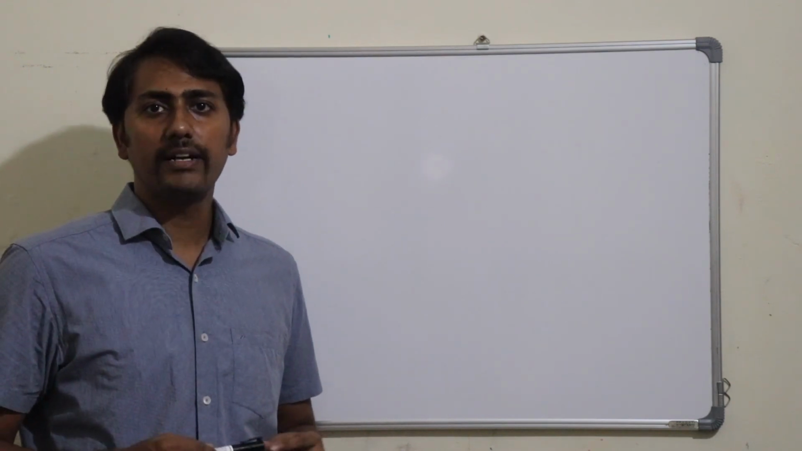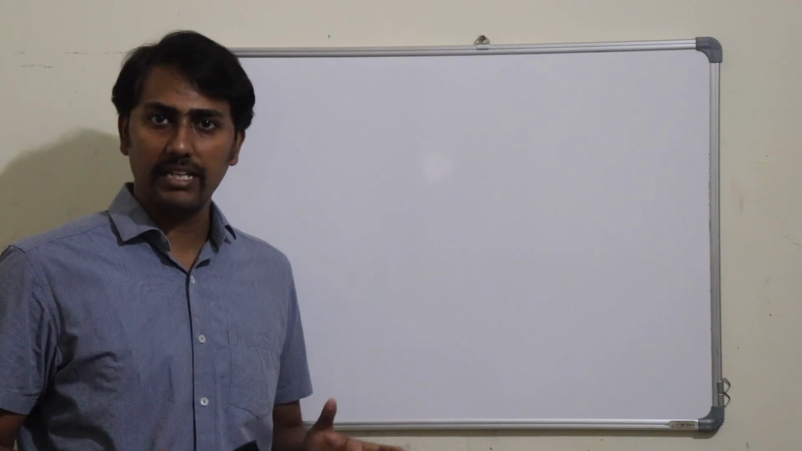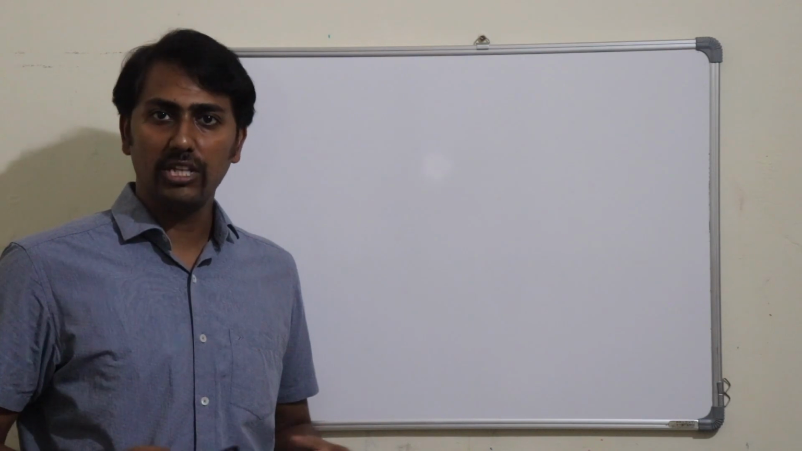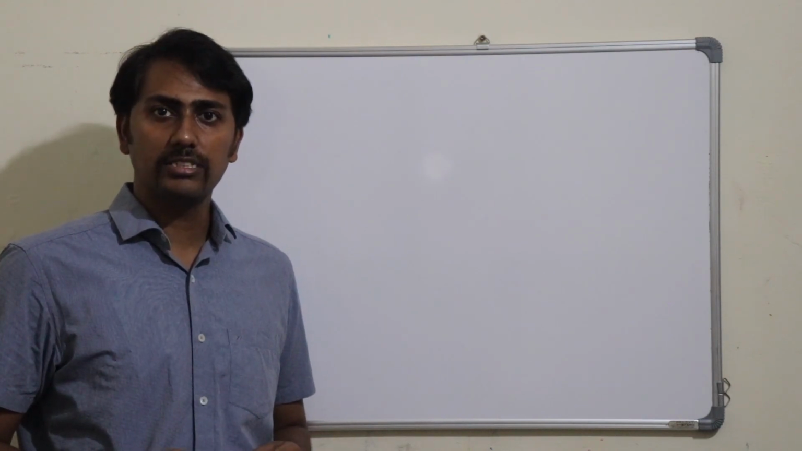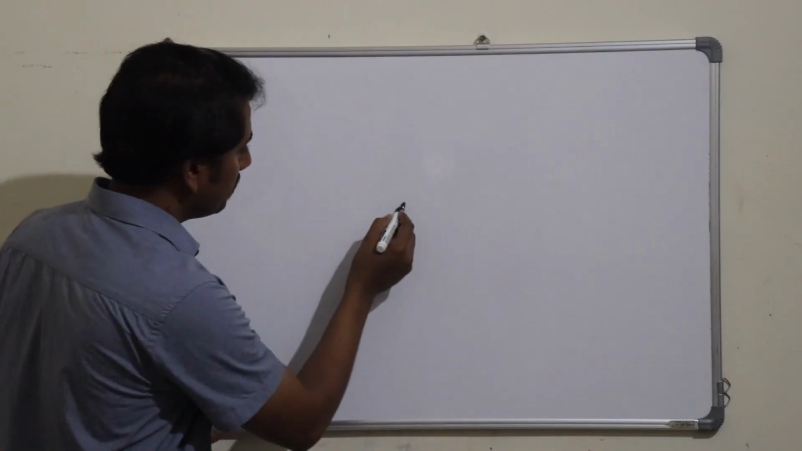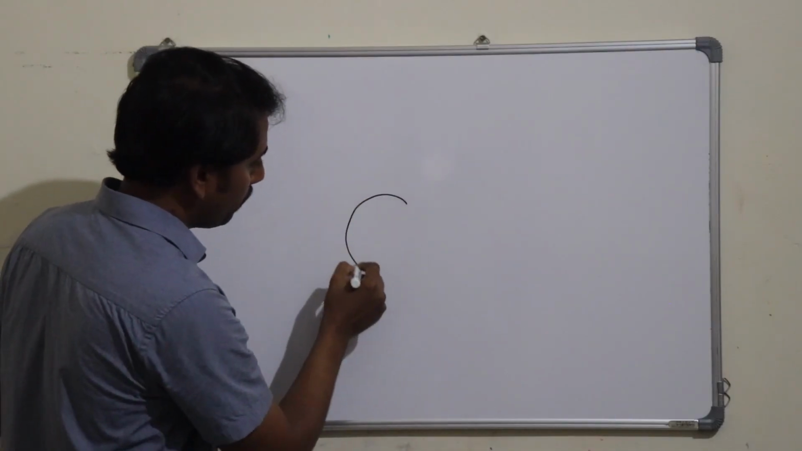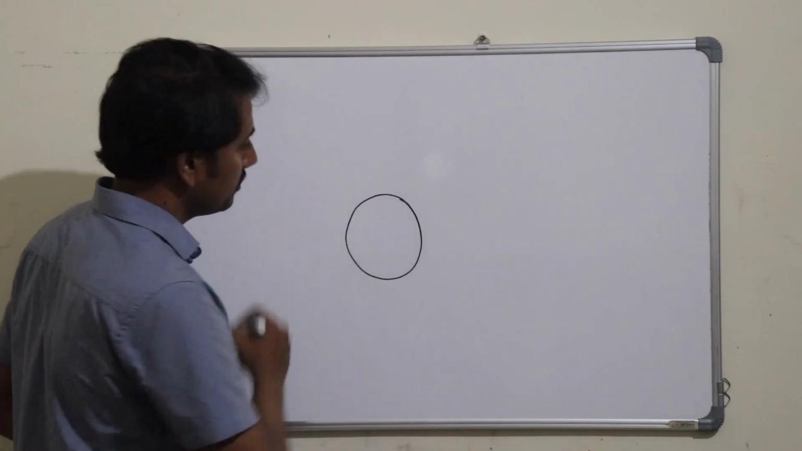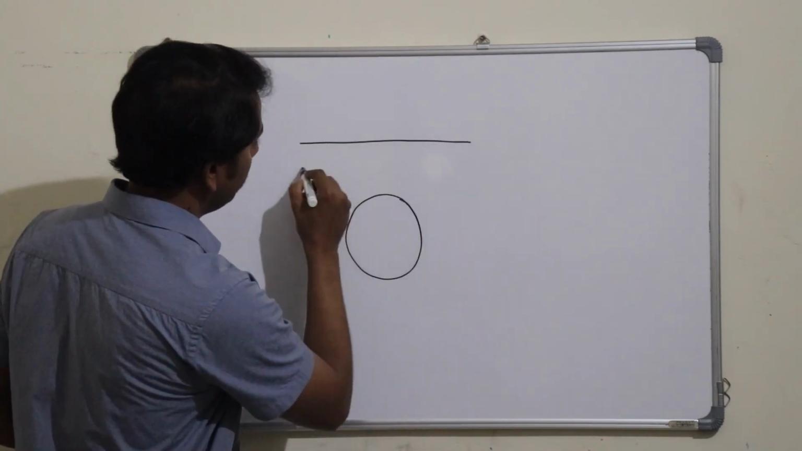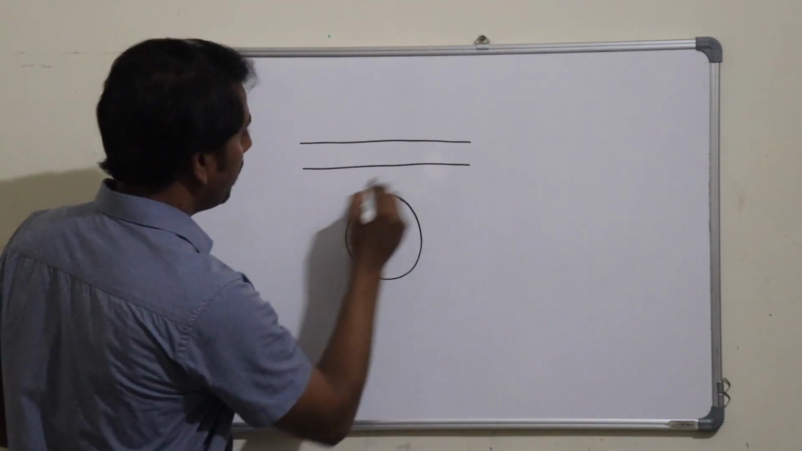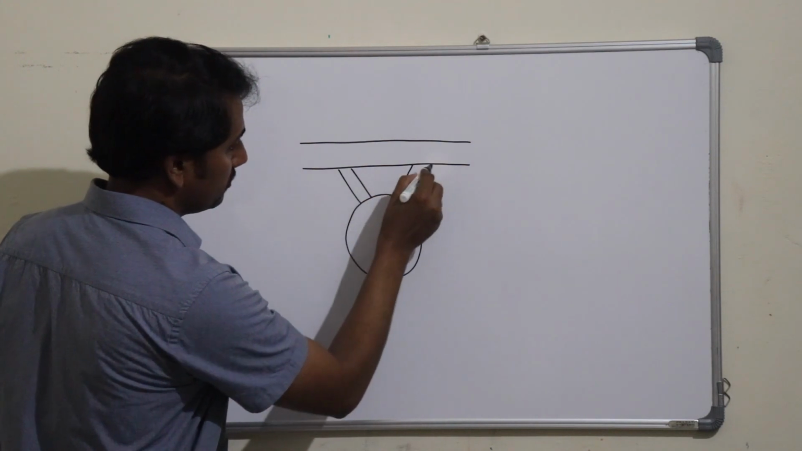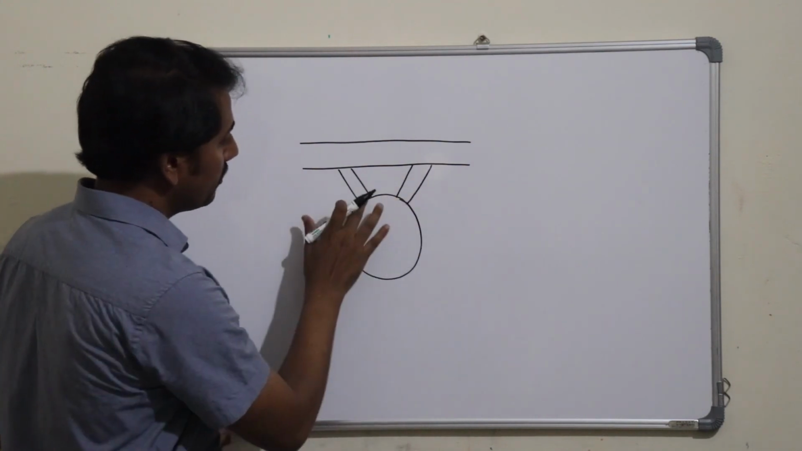Topographically, the pterygopalatine ganglion is related with the maxillary nerve, but functionally it is related with the facial nerve. So let us understand the pterygopalatine ganglion in detail. Let us consider this as the pterygopalatine ganglion, which is hanging from the maxillary nerve by two ganglionic branches.